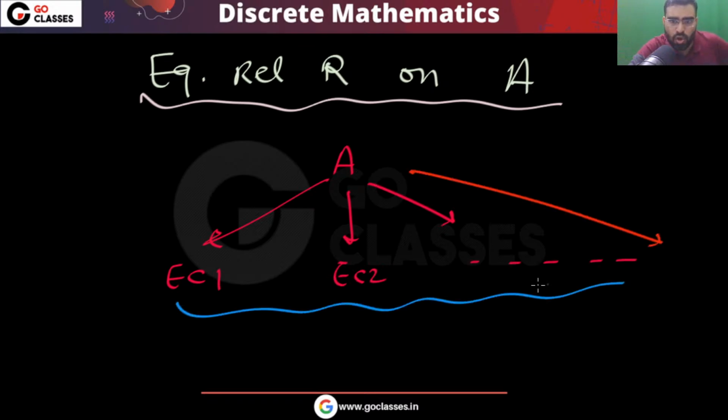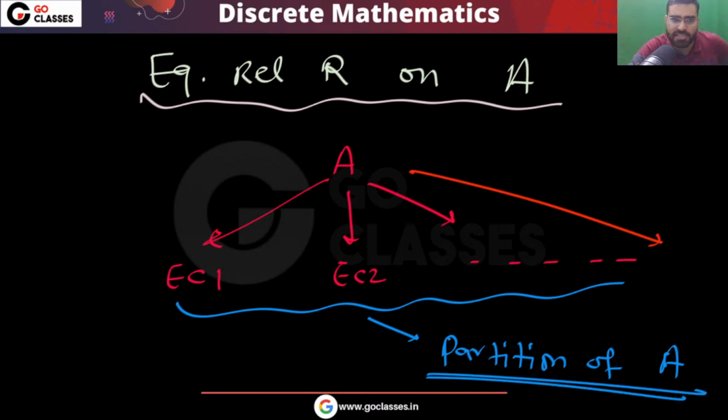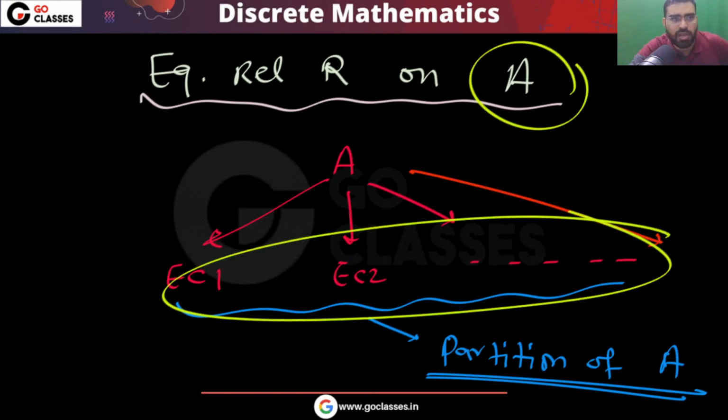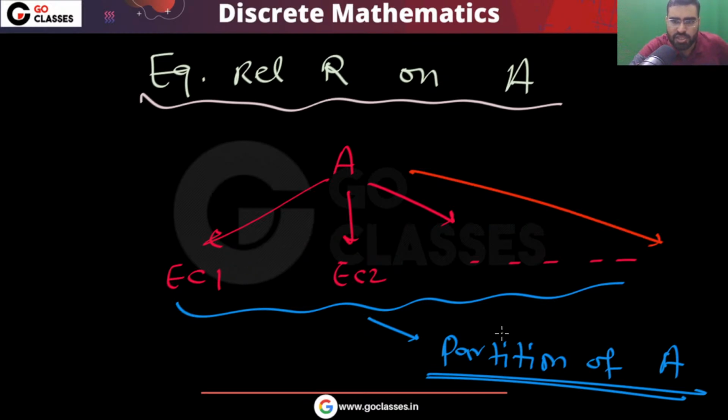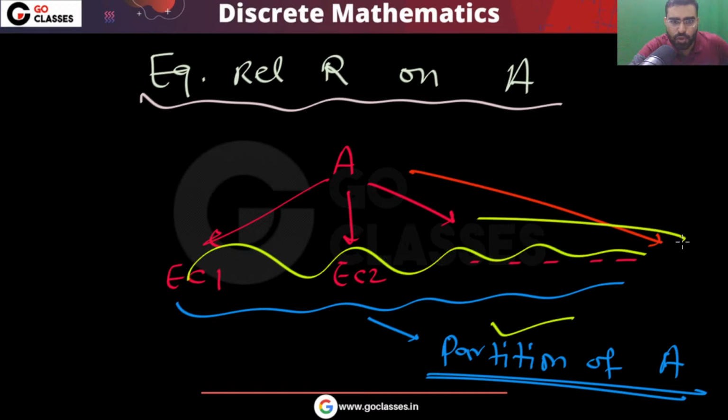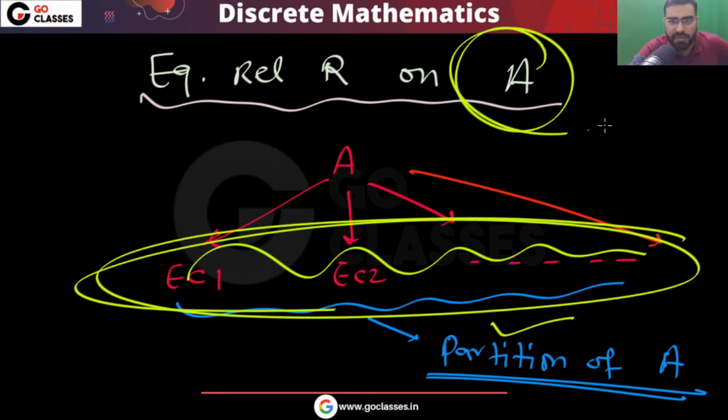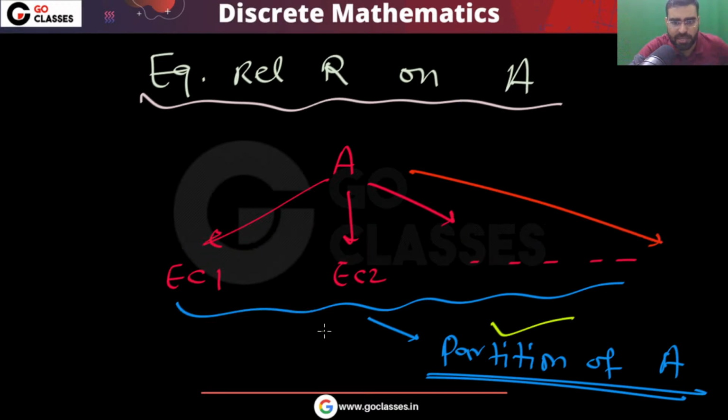This is called a partition of A. A partition has some properties: all of the classes will be disjoint, and all of them will cover the entire A. If you take their union, then you will get A. Also they will be non-empty. So these are the properties of a partition of A.